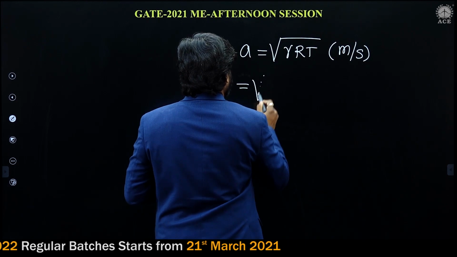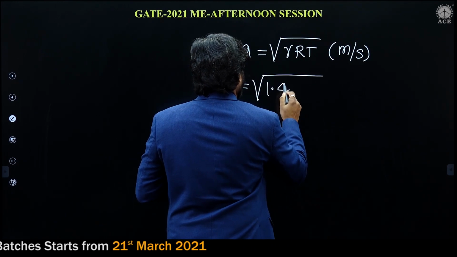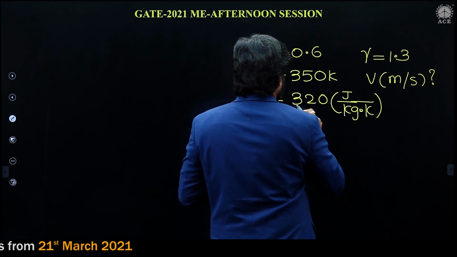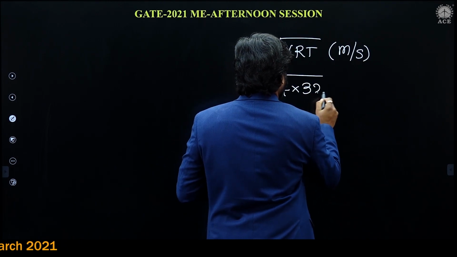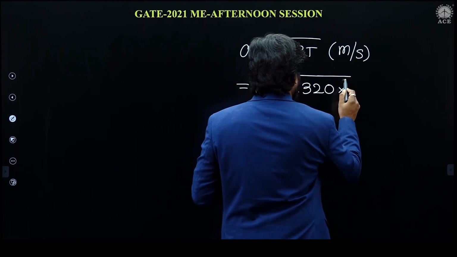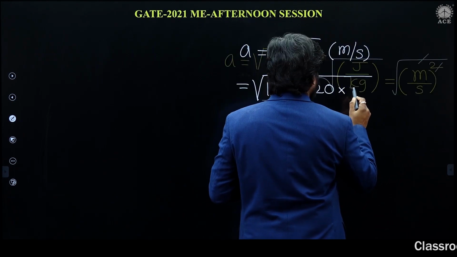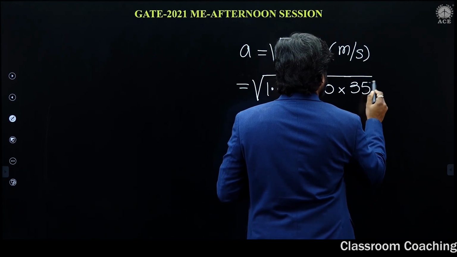Gamma is 1.4, R is 320 joule per kg Kelvin, temperature is 350.